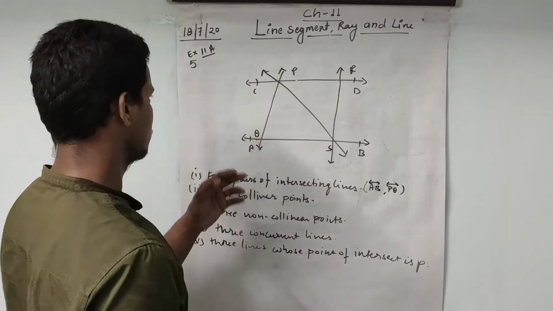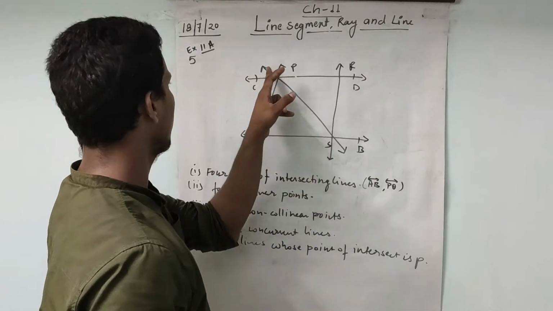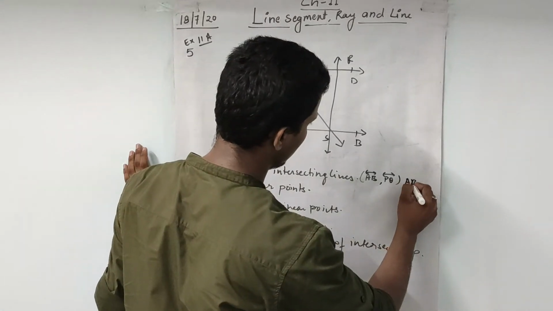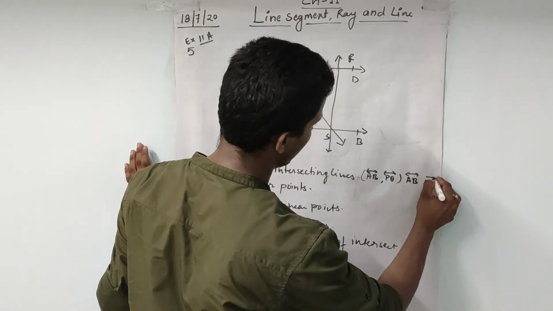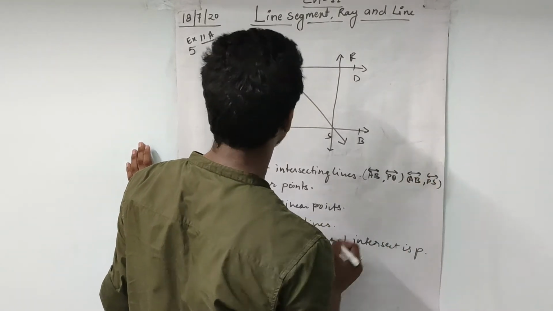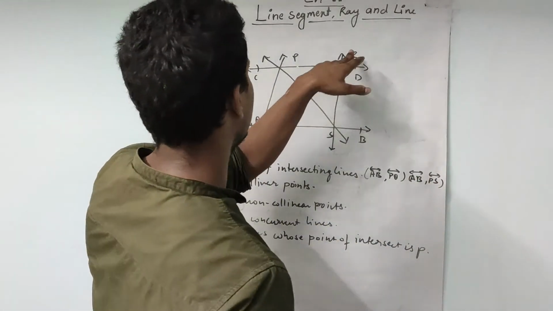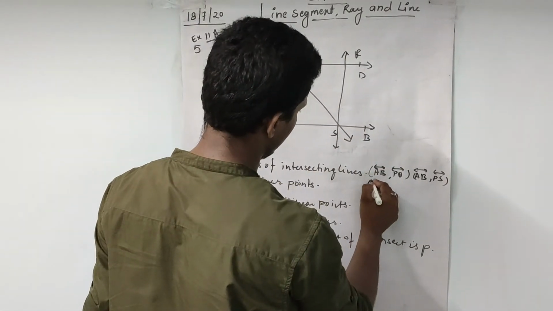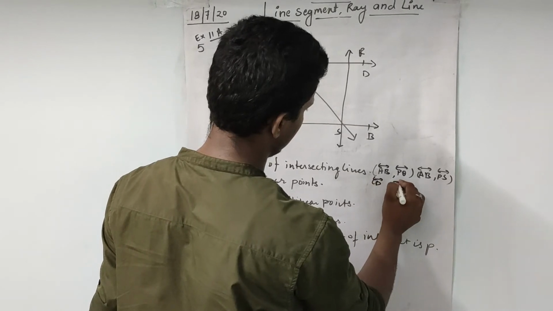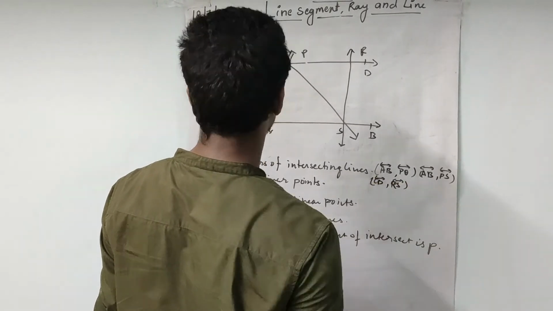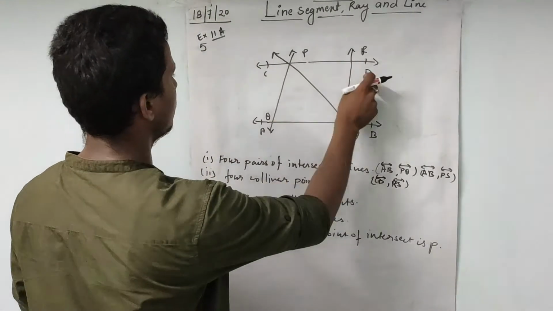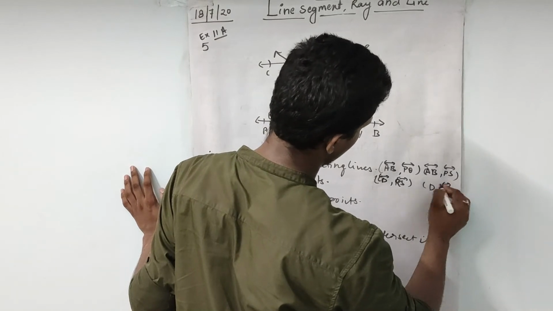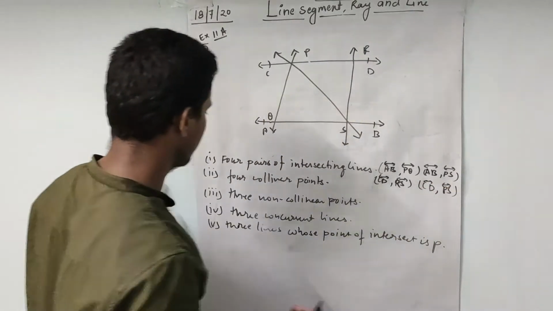Another pair, see here, AB and PS. This is another pair. Next you will see CD and RS, which means this line and this line. Next we have CD and PS. So these are the four pairs of intersecting lines.